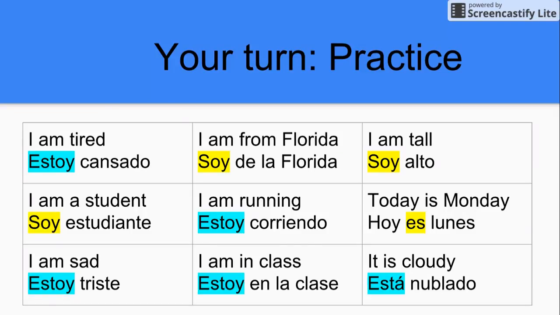Let's put our rhyme to the test really quickly. So, how you feel and where you are, always use the verb estar. I am tired. I feel tired. Estar. That worked out. I feel from Florida. No, that doesn't make sense. Soy de la Florida. Estar, feelings and emotions. Ser, are characteristics. Muchas gracias.